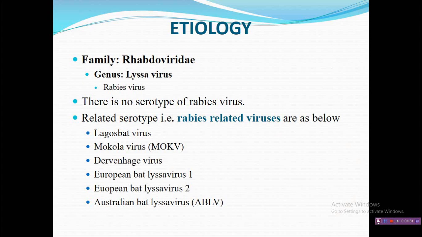Besides this, there are some rabies related viruses, and these are present principally in developed countries, and they pose difficult challenges in the diagnosis of classical rabies. But they are not reported from countries like ours. That's why there is a little difficulty in developing various SOPs and strategies for eradication of rabies in countries like us.